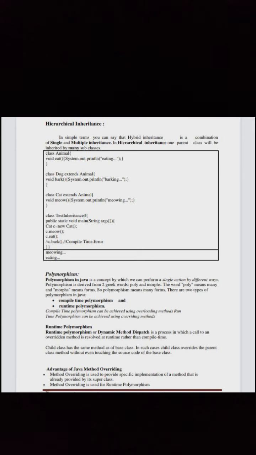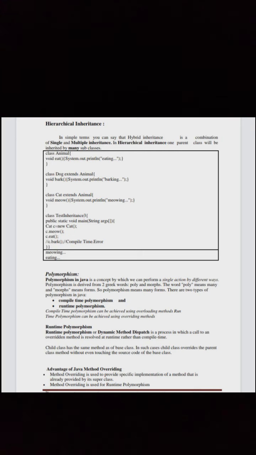Runtime polymorphism, or dynamic method dispatch, is a process in which a call to an overridden method is resolved at runtime rather than compile time. The child class has the same method as the base class. In such cases, the child class overrides the parent class method without even touching the source code of the base class.